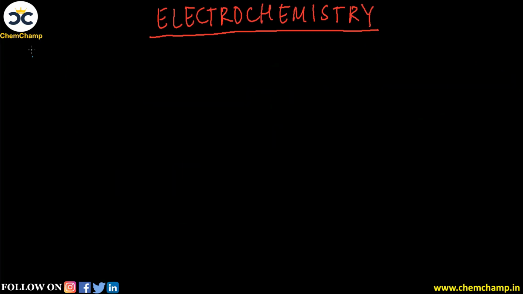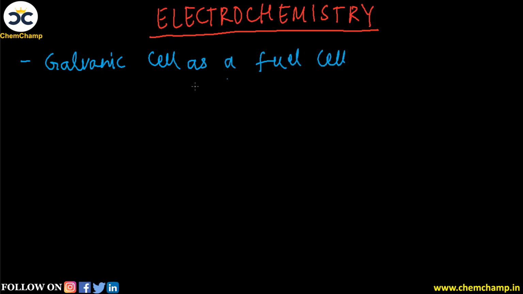cell. So here we can use a galvanic cell as a fuel cell. इससे use क्या होगा? We know that a galvanic cell is the one which directly converts chemical energy into electrical energy. ठीक है, सो ये हमारा एक first point हो जाएगा. Then second, there is no lot of intermediate formation. In fact, बहुत ही जल्दी हमारा electrical energy इससे produce हो सकता है.